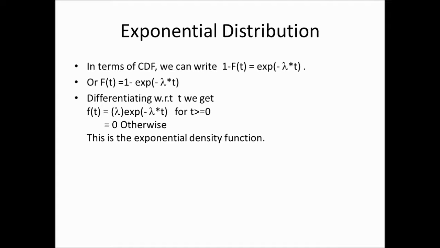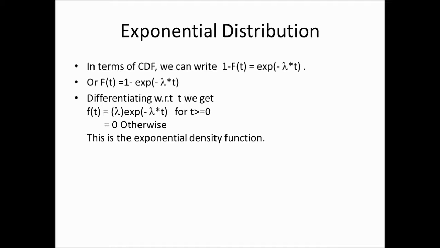Now we are dealing with a continuous distribution. If we differentiate the CDF, then we get the probability density function. So if we differentiate with respect to time, the variable t here, we get f(t), the density function, given as λe^(-λt) for t greater than or equal to 0.